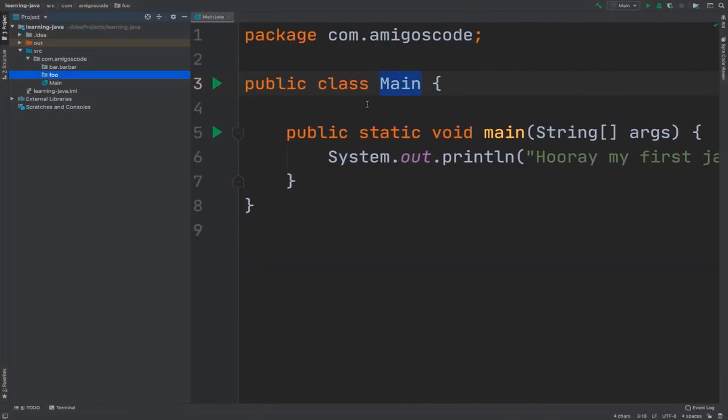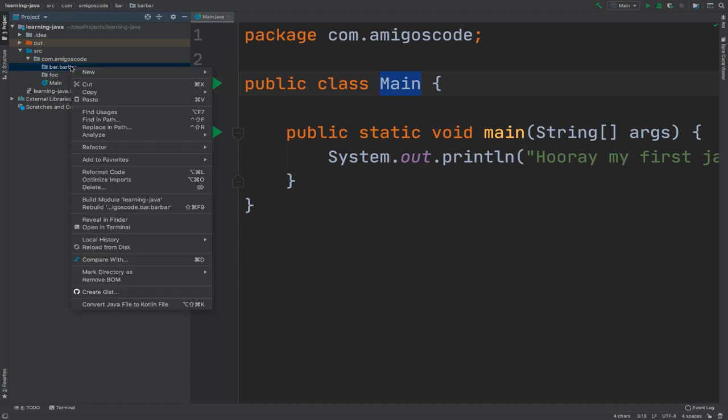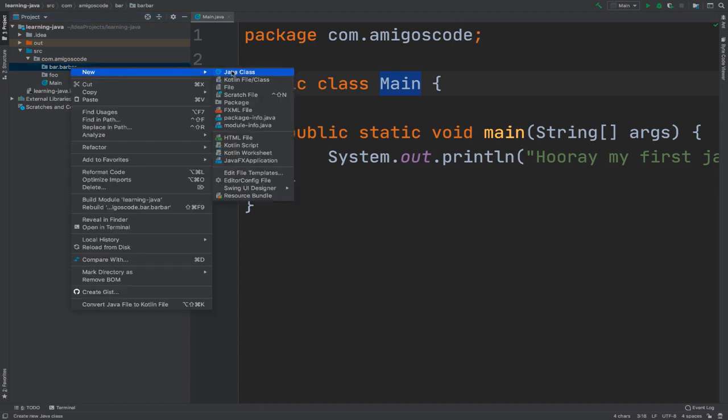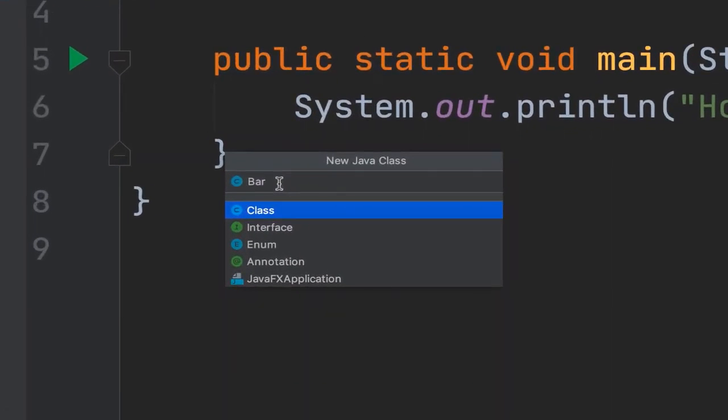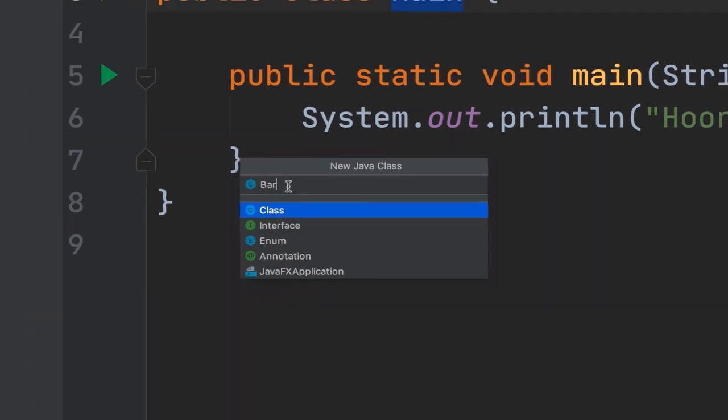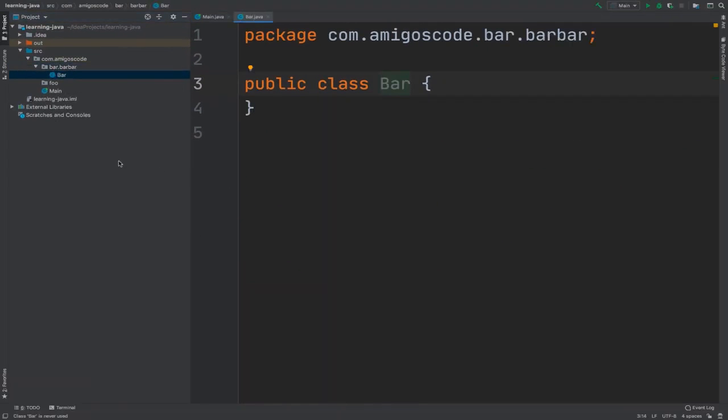So let me go back to IntelliJ, and inside of foo.bar, let's create a Java class and simply name it bar, and make sure it is capital. All classes in Java should start with uppercase. So enter, and now you see that we have this public class bar. You're going to learn about everything, but I just want to show you exactly how packages work.